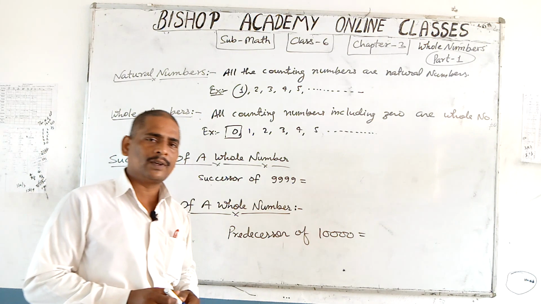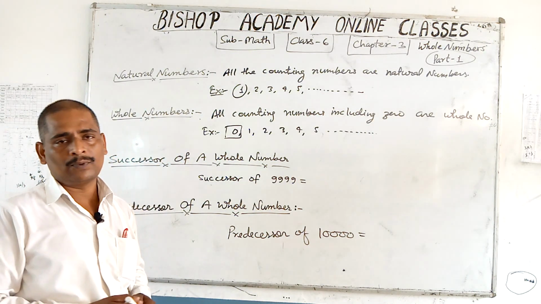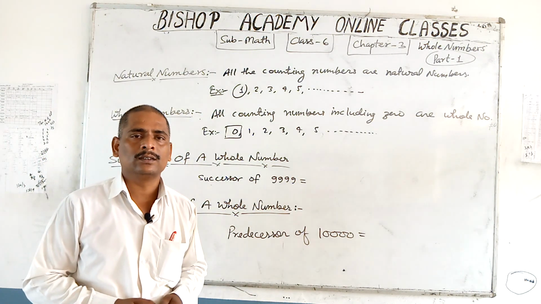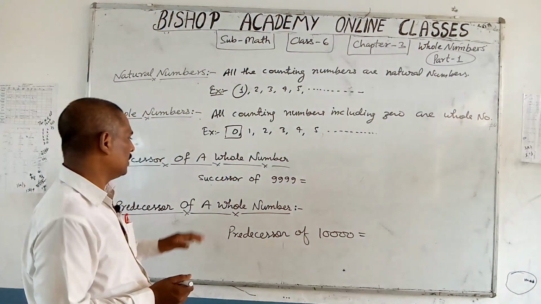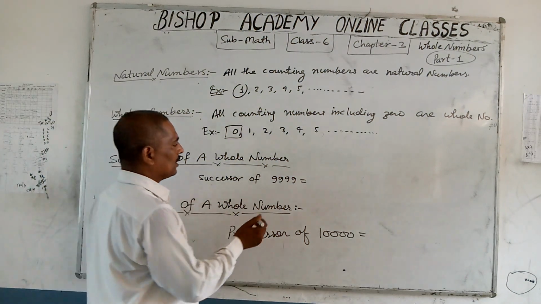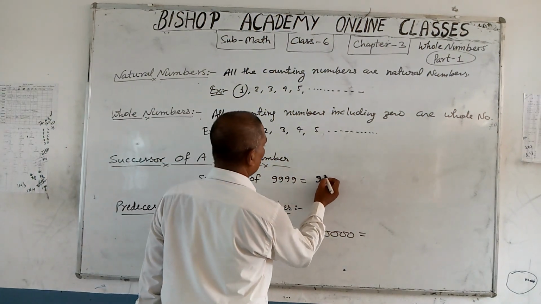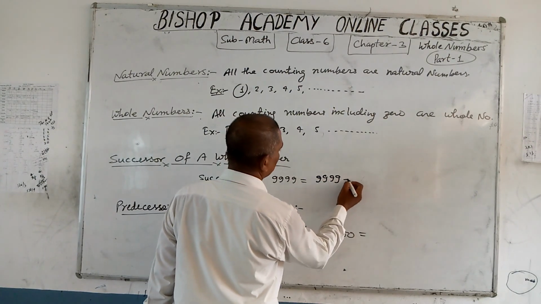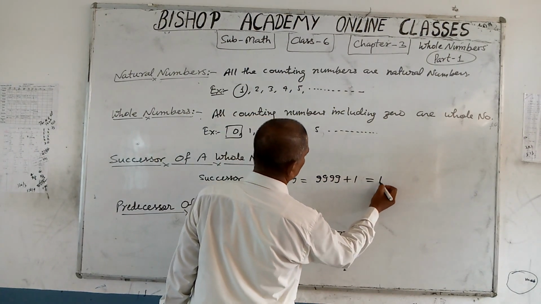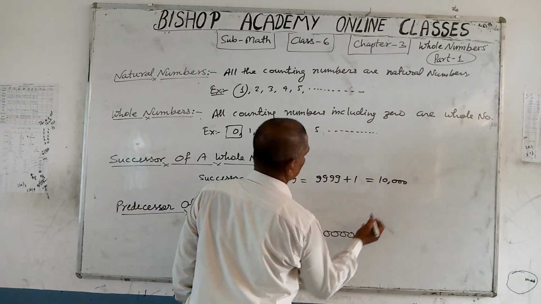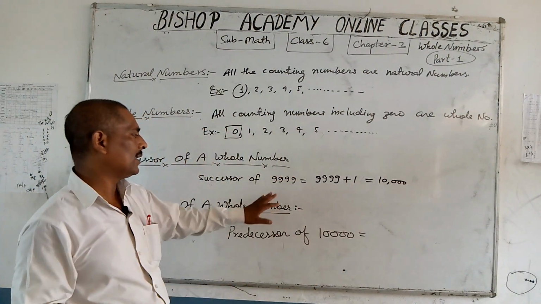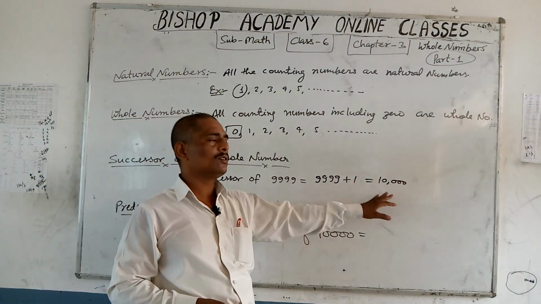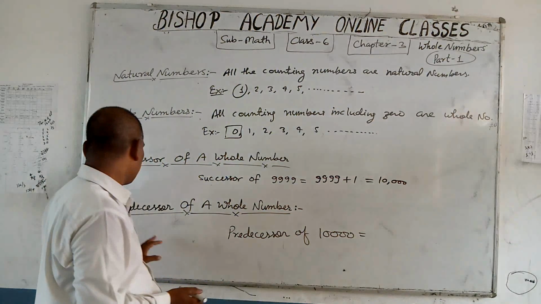Whenever you find the successor of a whole number, how to find? You add 1 to the given whole number. For example, successor of 9999 is 9999 plus 1, which is equal to 10,000.